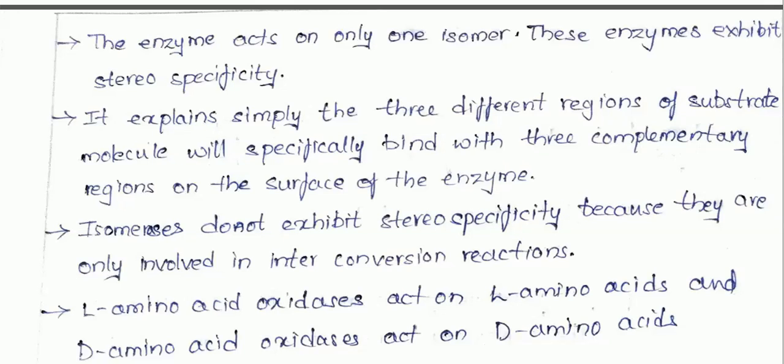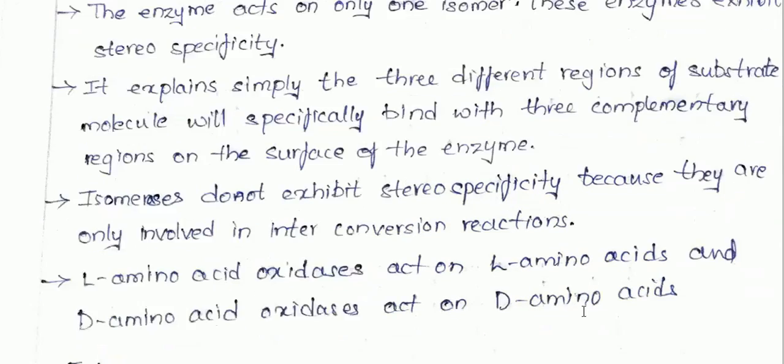And if D-amino acids should be converted into their complementary D ketoses or D aldoses, then D-amino acid oxidases act upon these particular components.